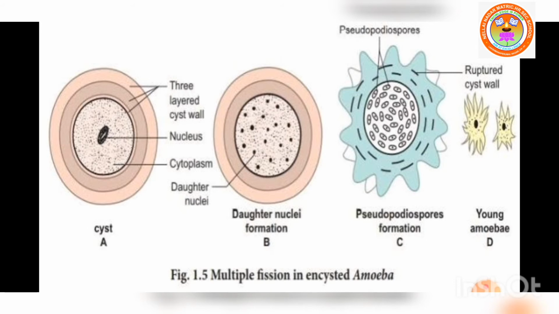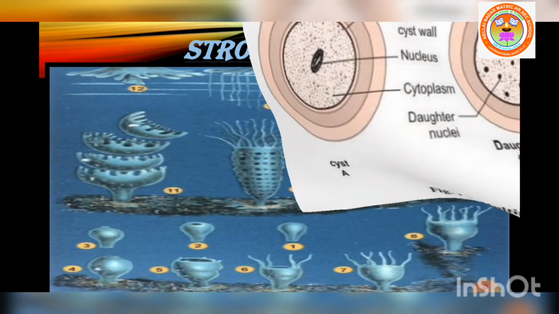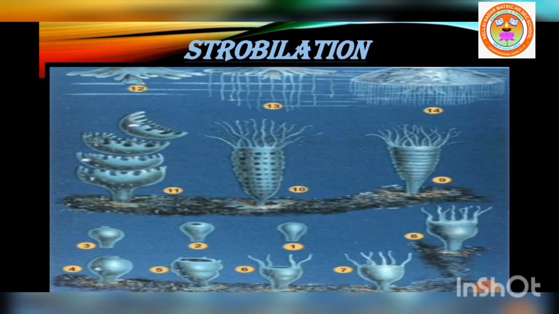Next, let me pass on to another type of fission, strobilation. So what is strobilation? In some metazoan animals, multicellular eukaryotic organisms, a special type of transverse fission takes place.